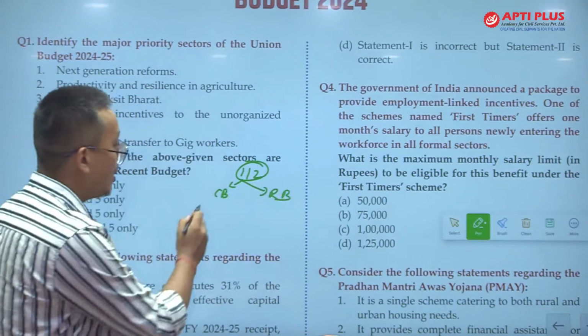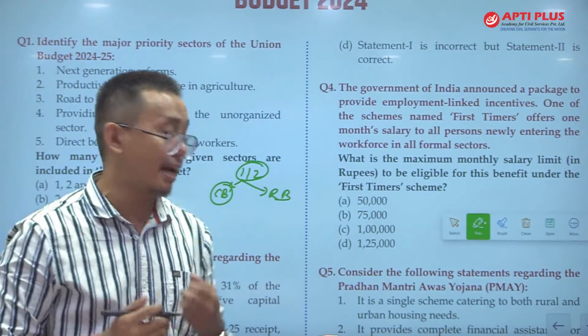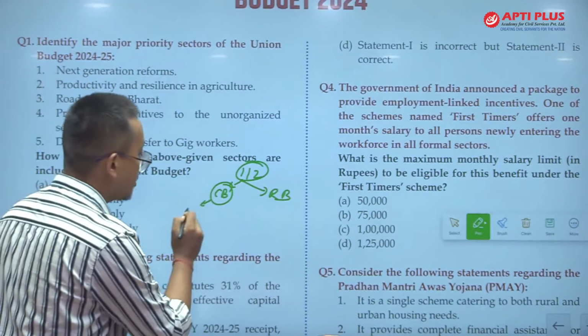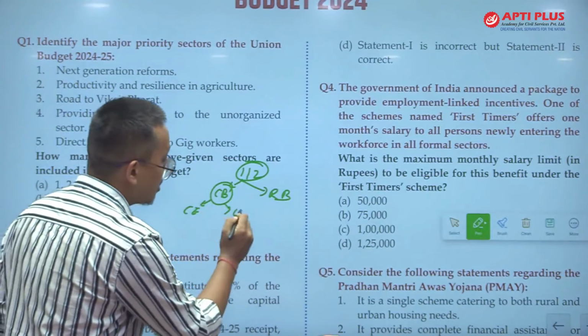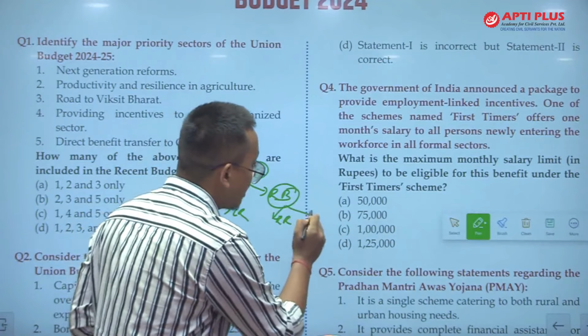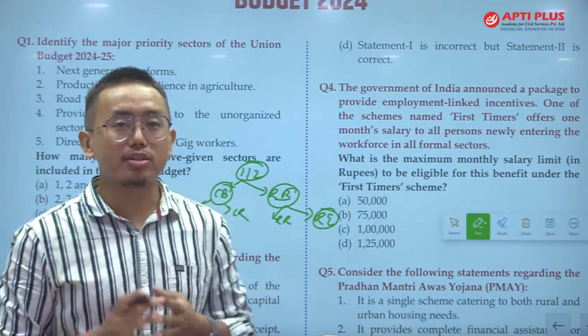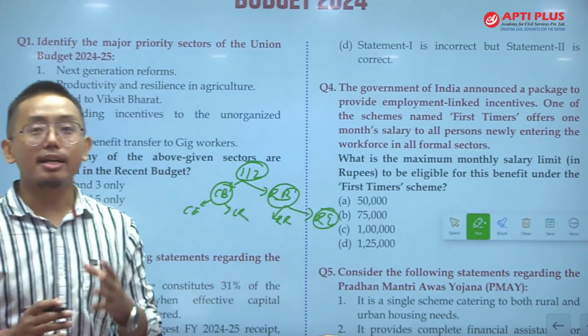The capital budget relates to capital receipts and capital expenditure. In the revenue budget, there are revenue receipts and revenue expenditure.